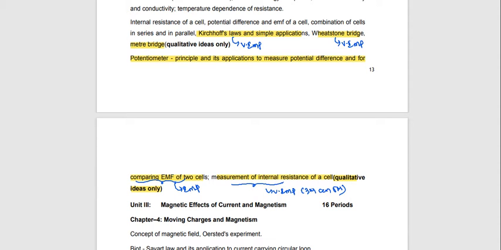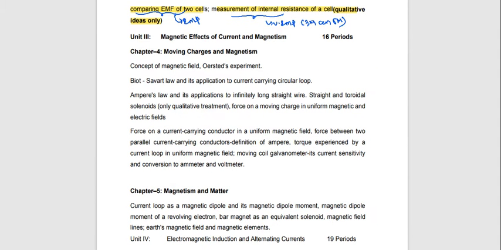Next, moving charges and magnetism. This full chapter is important; you practice the full chapter. In this, the Biot-Savart law, applications of the Biot-Savart law due to a current carrying loop, Ampere's law, infinite straight wire, toroid, solenoid, all are previously repeated questions.